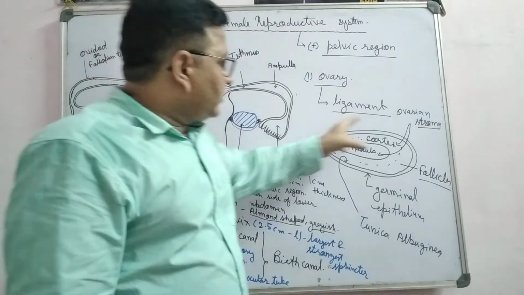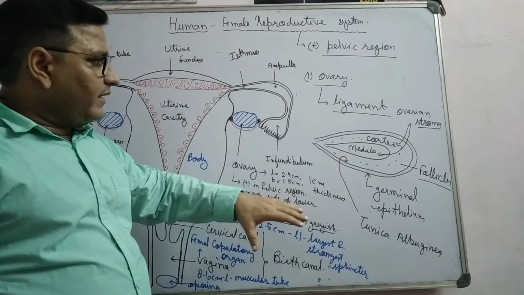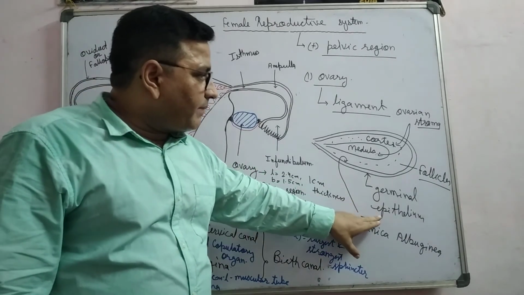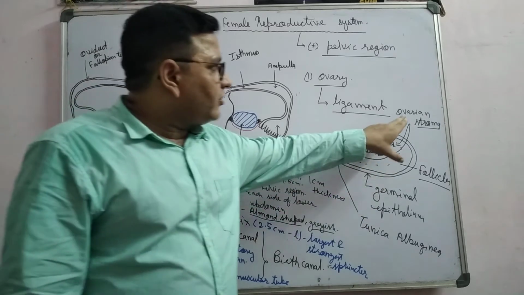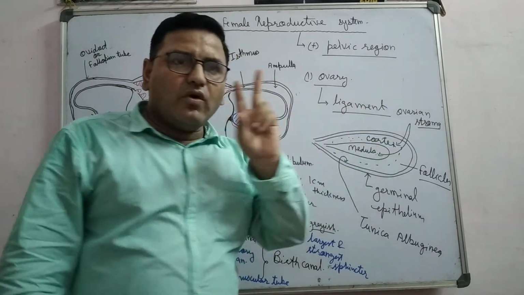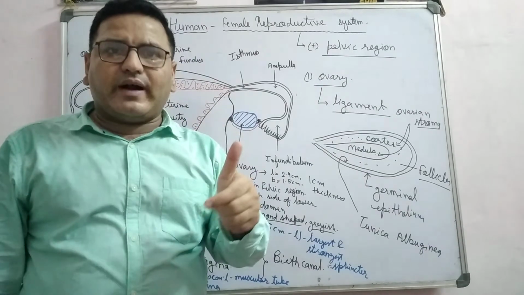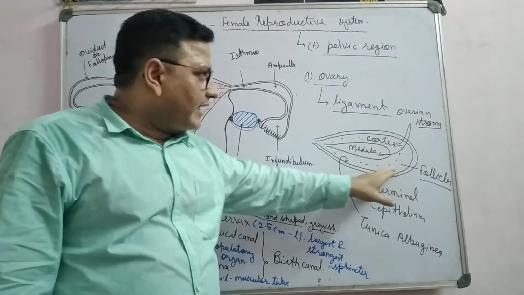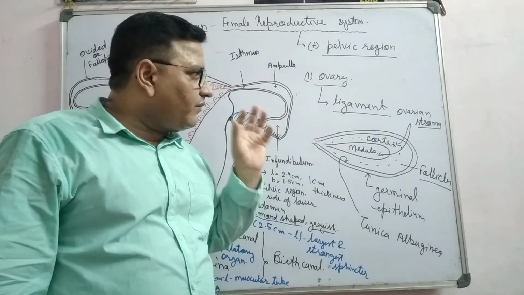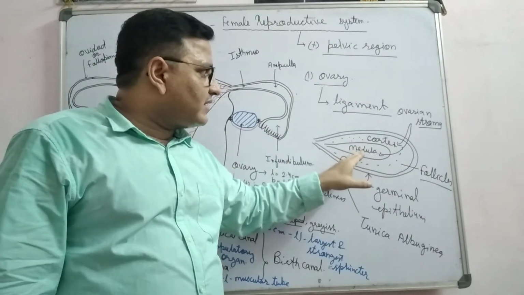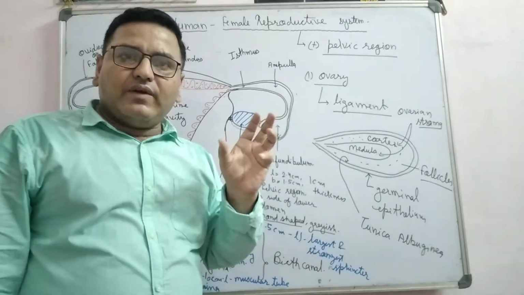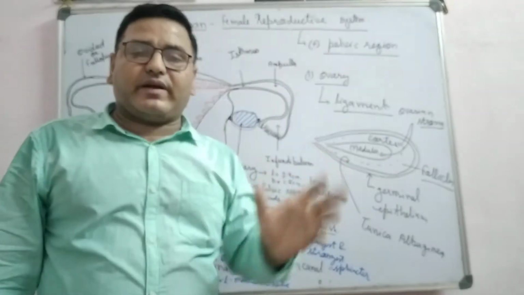So each ovary is covered by germinal epithelium, and the germinal epithelium surrounds the ovarian stroma. The ovarian stroma is divided into two parts. The outermost large white part is known as cortex, in which follicles develop, and the innermost smallest part is known as medulla, which is richly supplied with blood capillaries.